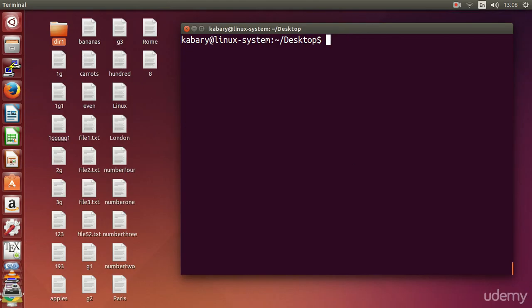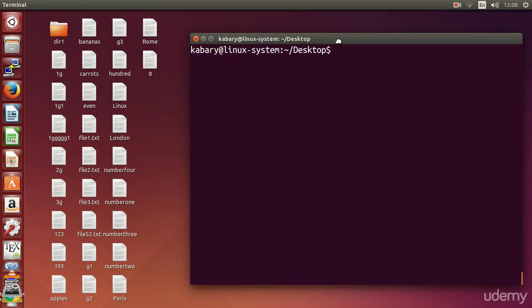Let's say that you want to copy all the files that end with a digit, not begin. So I would say digit, directory 1. So here it will copy all the files that end with a digit or a number.